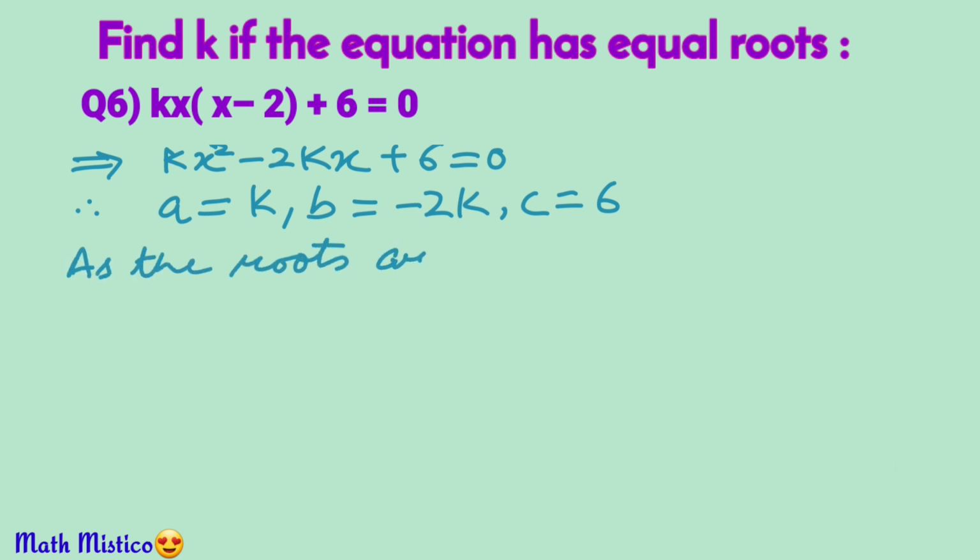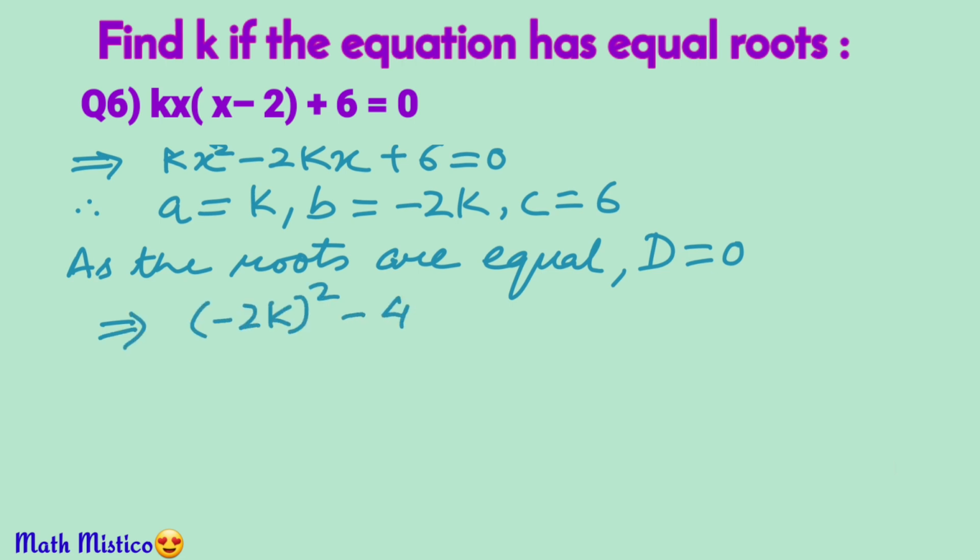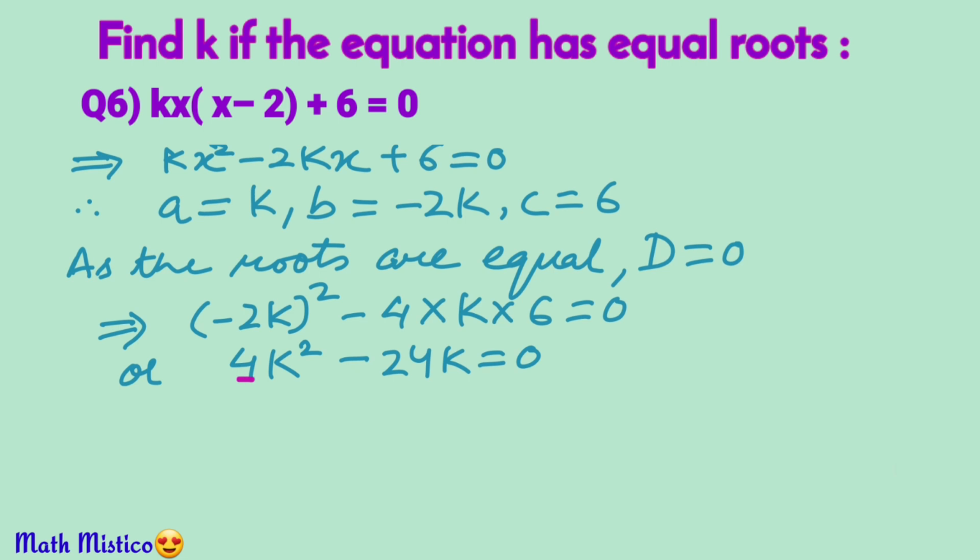As the roots are given equal, D is 0, which gives us (minus 2k) whole square minus 4 into k into 6 is equal to 0, or 4k square minus 24k equal to 0. As this is a quadratic equation in itself, we'll get two values of k. To simplify it, let's take common. You can observe 4k is a common factor. So we get 4k into (k minus 6) equal to 0.